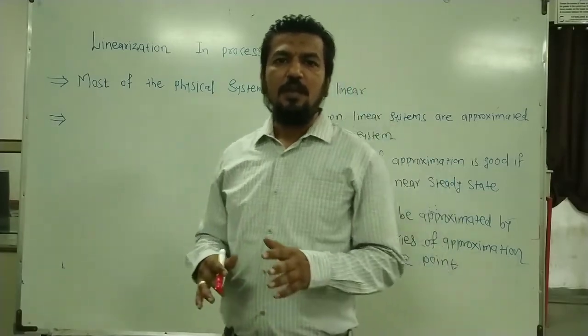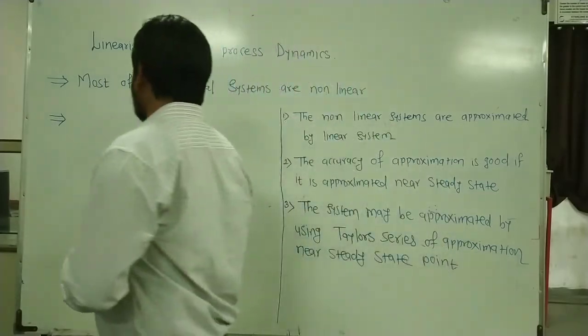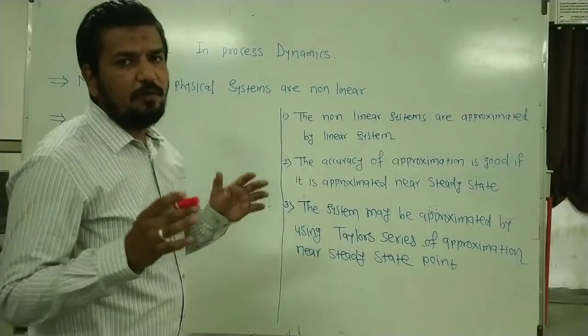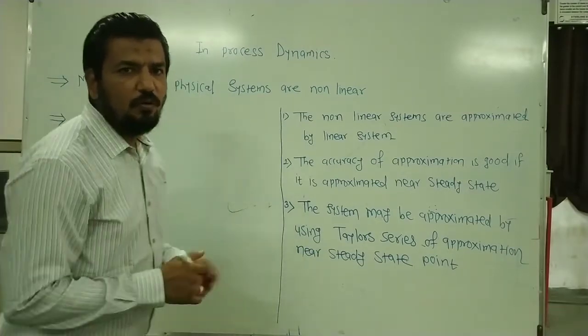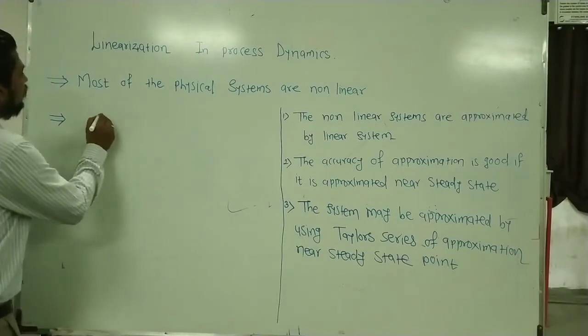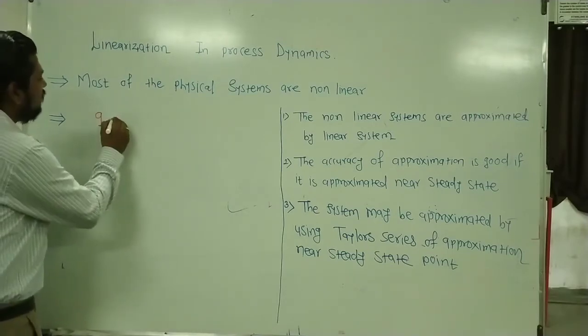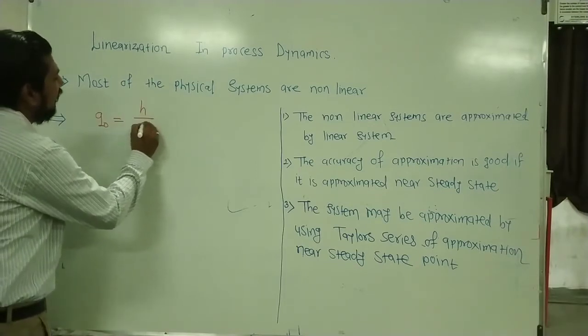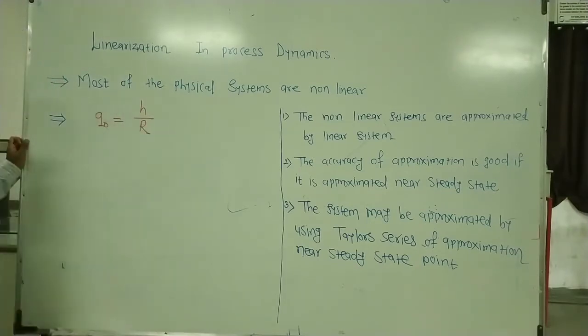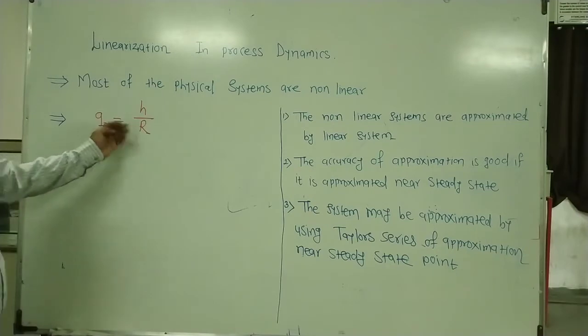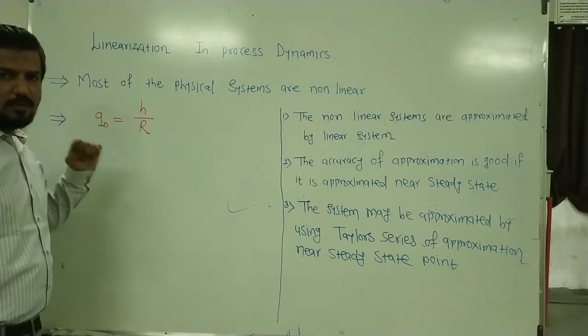Very first, if you recall, I have proved the derivation for the single liquid level tank system. And if you know, I have considered here Q0, that is the outlet flow rate of the tank, is equal to H by R. Now, all of you are aware that this is the linear relationship that I have considered.